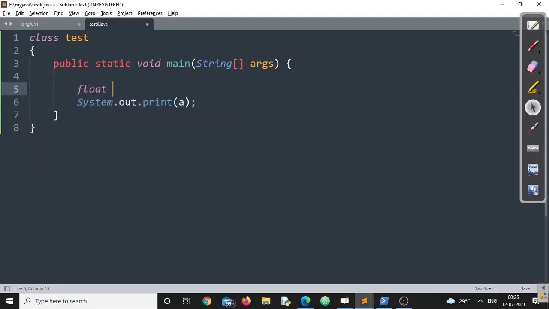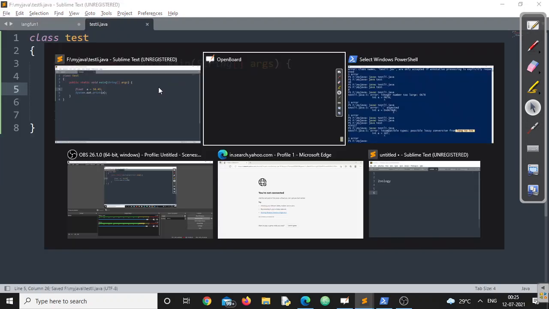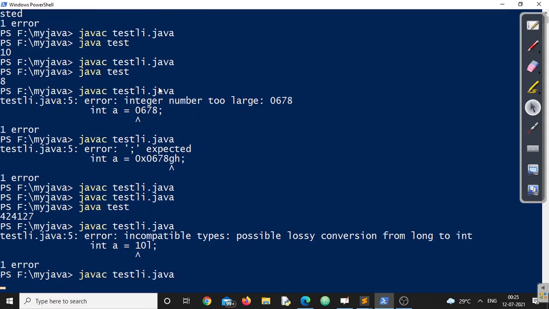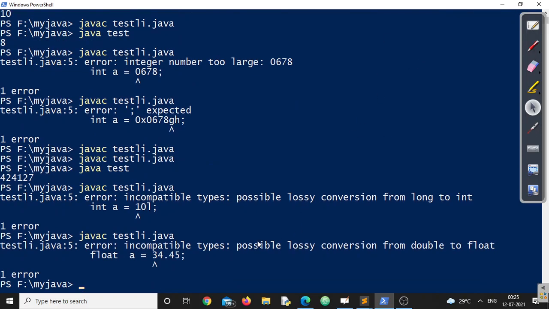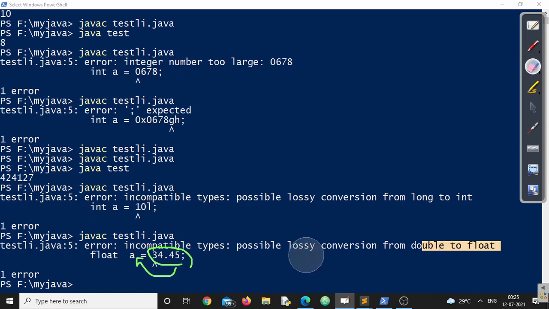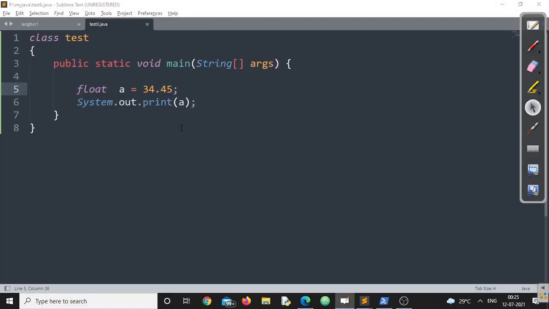Float a is equal to 34.45. Immediately there will be a compile error saying incompatible types, possible lossy conversion from double to float. We just discussed this point. This is a double constant and I cannot store a double constant in a float variable, right? Several times we have discussed this point. I think up to this you have understood.